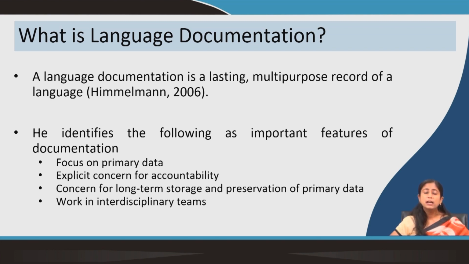Then one has to be accountable for the data. If I am collecting the data, I should be accountable for that. It is not that I do not know, I have collected something or I have manipulated the data, it is not fair. I have to be accountable for that, and it has to be explicit concern for accountability, which means that if I have collected the data, my details are recorded along with the data.